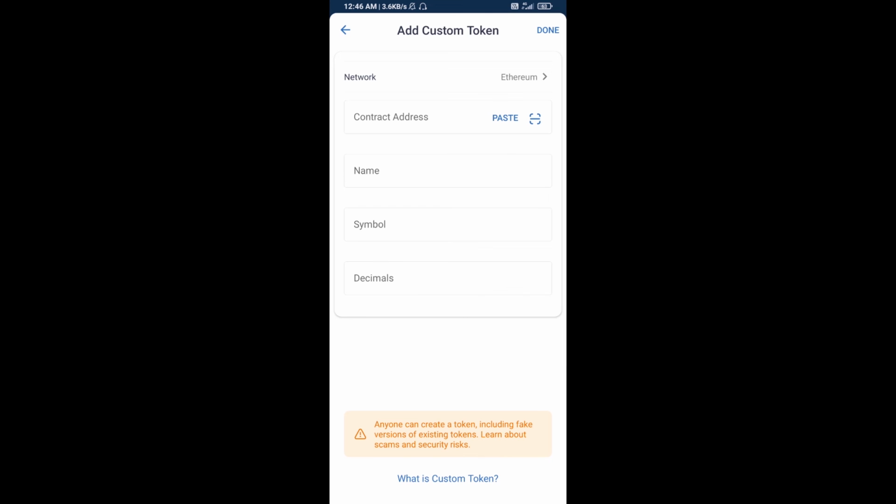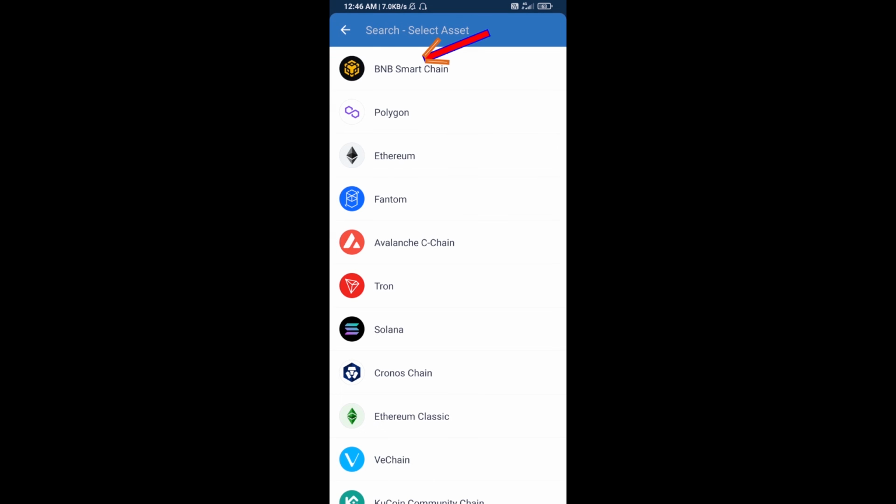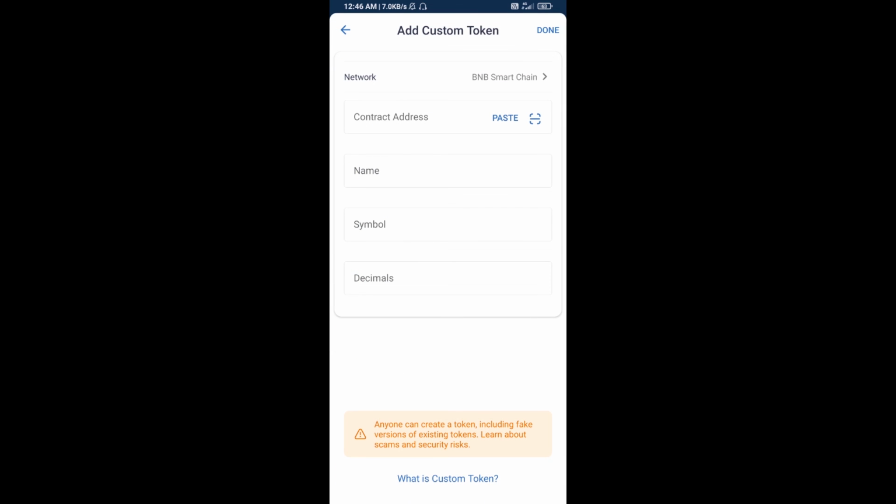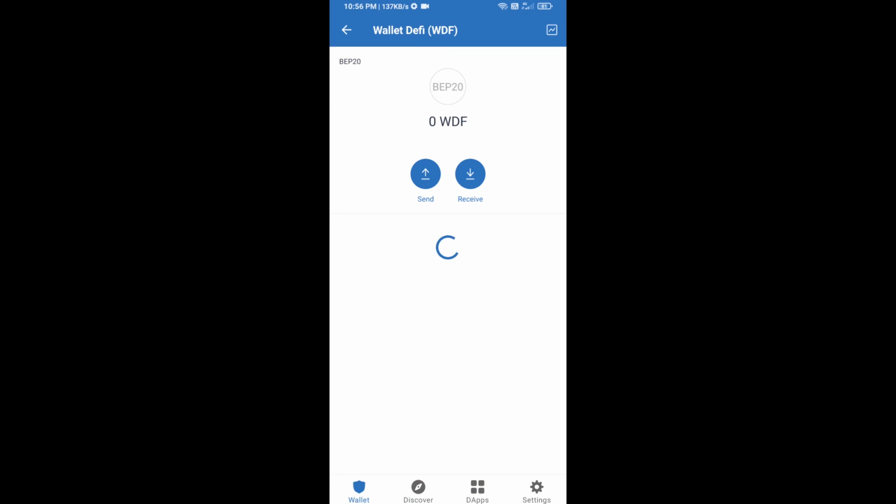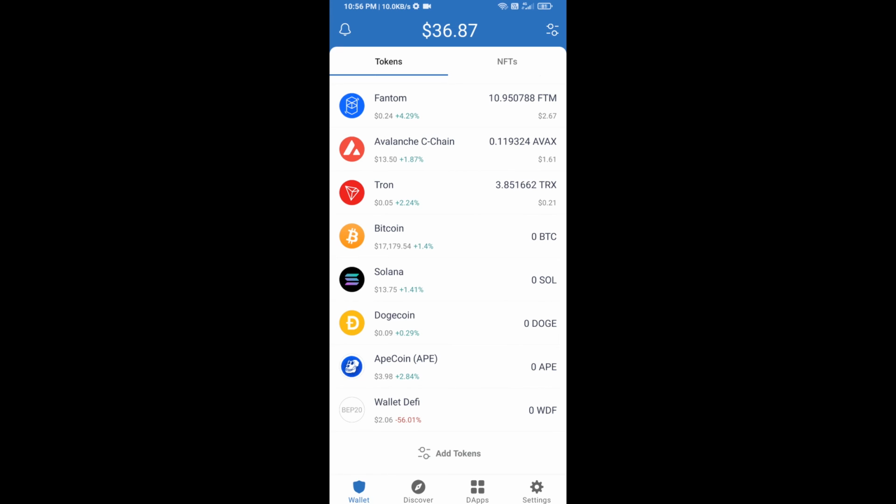Now here you will select the blockchain. Click on network and select BNB Smart Chain. Then click on paste. So here Wallet DeFi token is showing. Then click on done. After that, go to the Trust Wallet homepage. Now here this token has been successfully added on Trust Wallet.